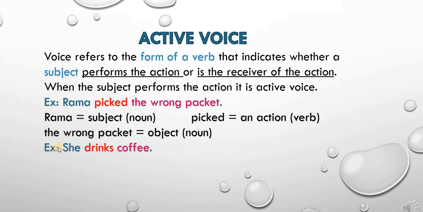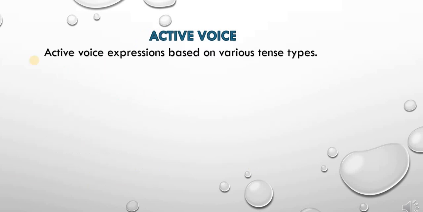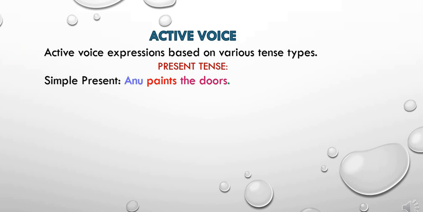One more sentence. She drinks coffee. She is the subject, drinks is the action, coffee is the object. So the subject is performing an action on the object. Based on various types of tenses, the active voice expressions are shown here. In simple present tense, Anu paints the doors. Or one more sentence I have given: my uncle sells the fresh vegetables. Anu is the subject, paints is the verb, and the doors is the object.